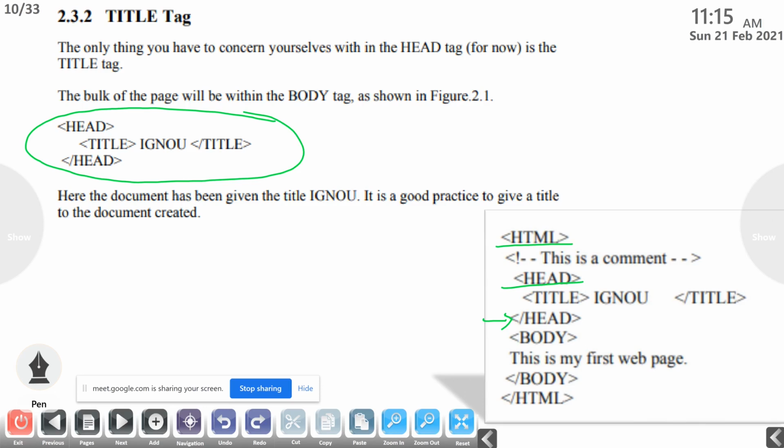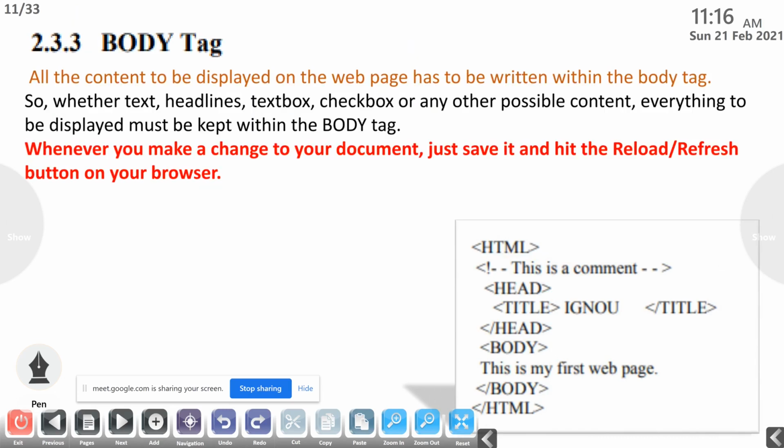Here the document has been given the title IGNOU. So it is a good practice to give a title to the document created. What is the content of that web page? That may reflect in the title of the web page. Okay. Then the body tag.